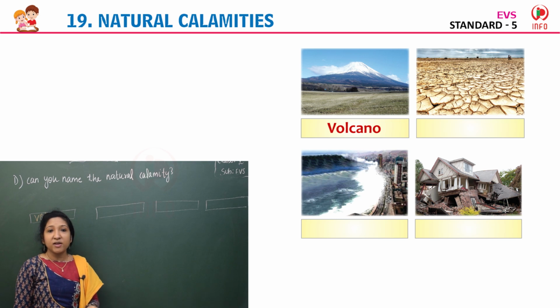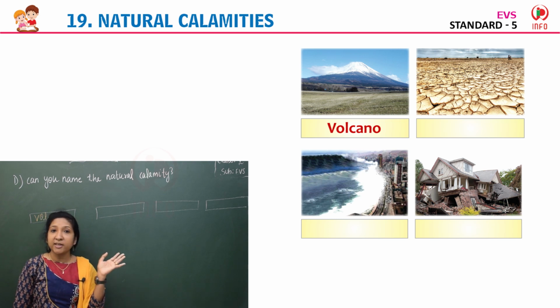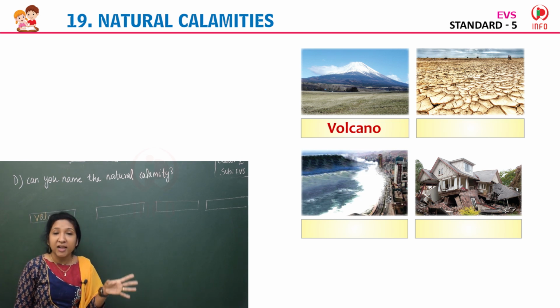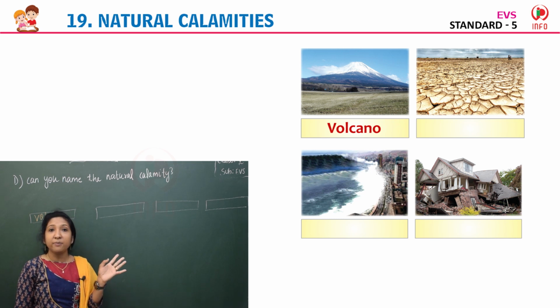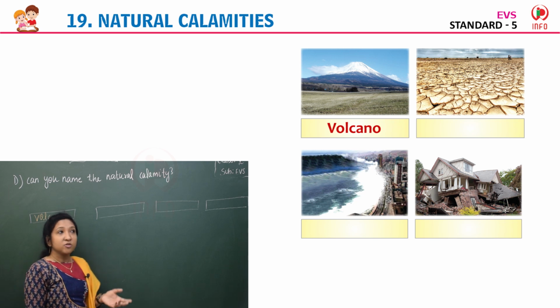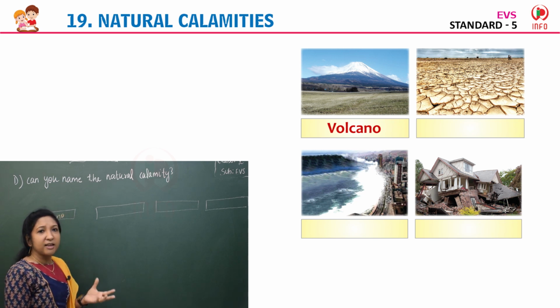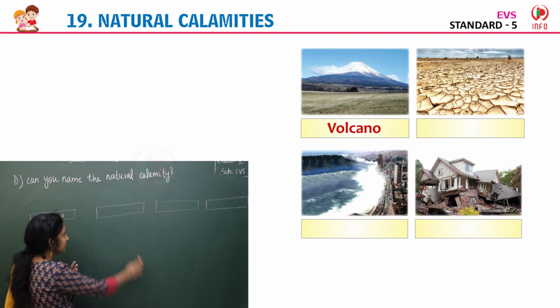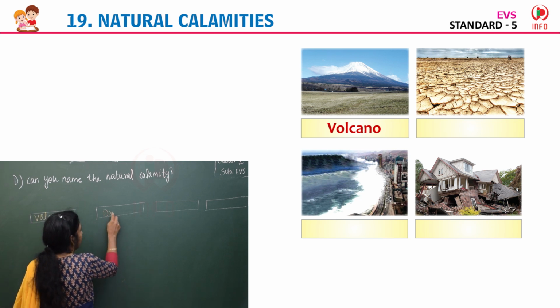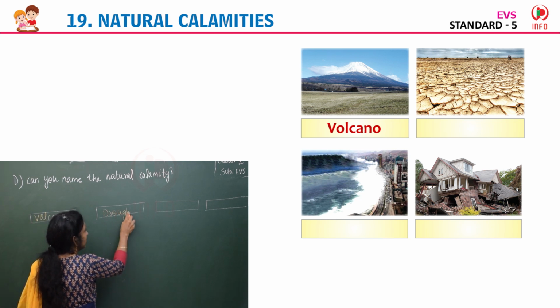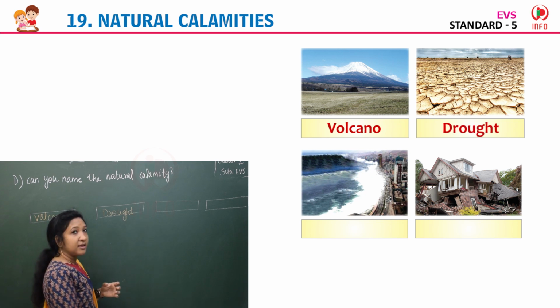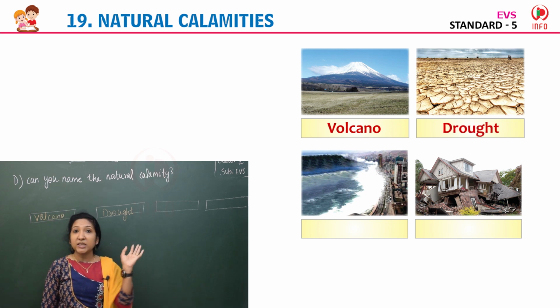The second one, which image is here? Which natural calamity is here in the picture? Yes, full of dryness, that is drought. Because of little rainfall or no rainfall results in drought. D-R-O-U-G-H-T, drought.